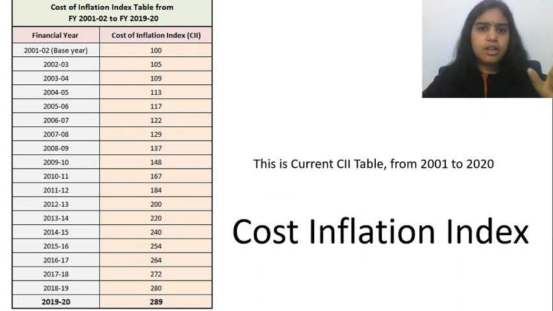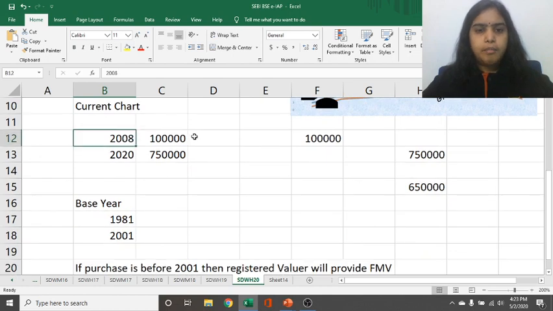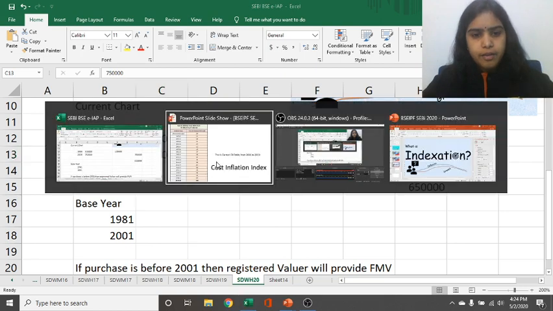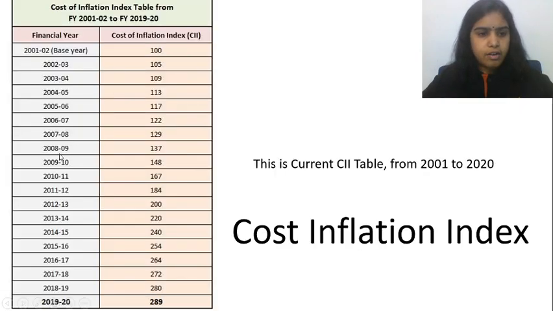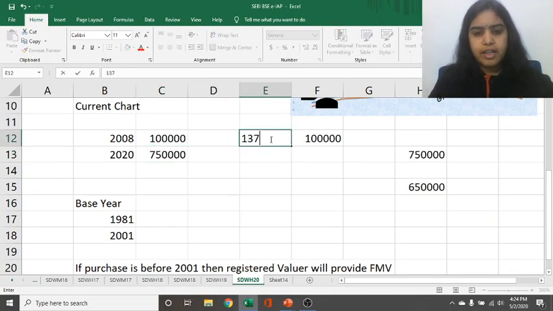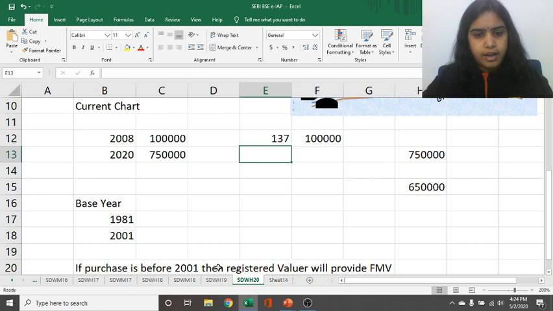How can we do the calculations according to it? If we just consider one example, the buying price of any asset in 2008, whether it can be real estate, equity or debt, was 1 lakh rupees, and in 2020 the price is 7.5 lakh rupees. If we look at the chart, in 2007-8 or 8-9, the index was at 137. So when the price was 1 lakh rupees, the index was at 137, and in 2020 the index is at 289. What should be the fair value?